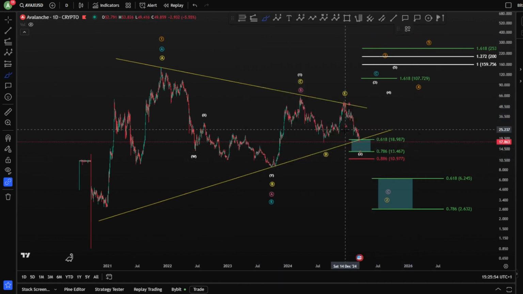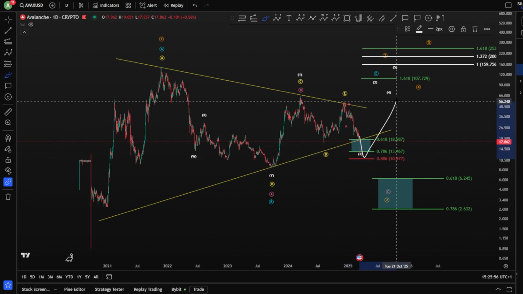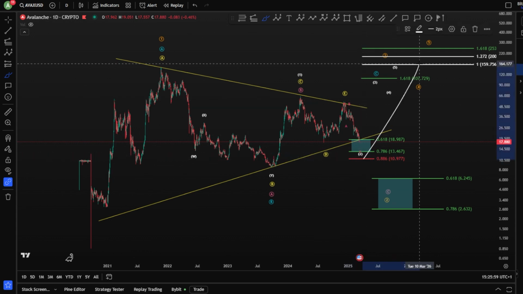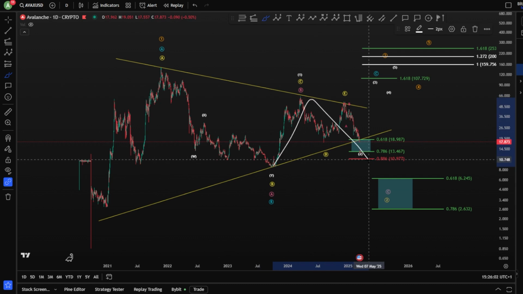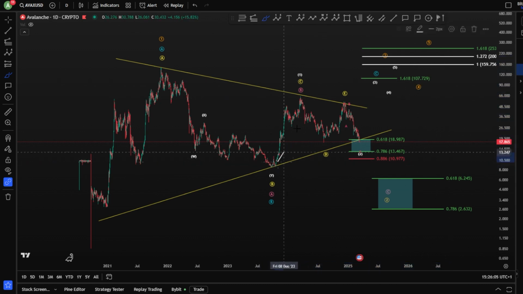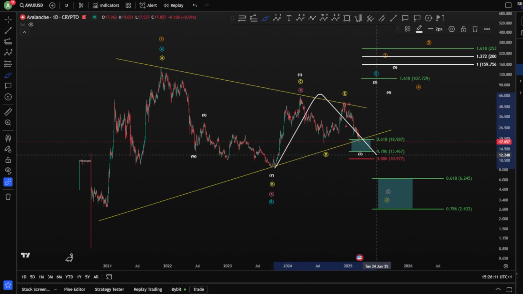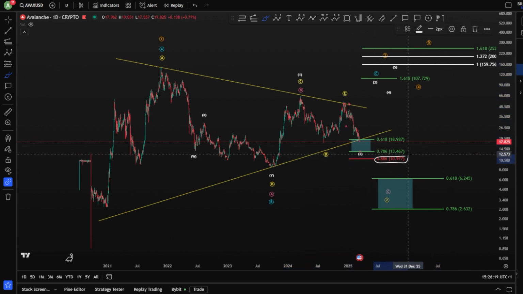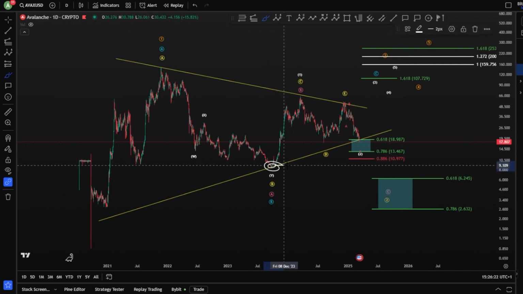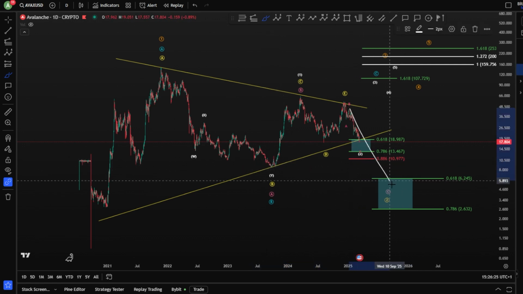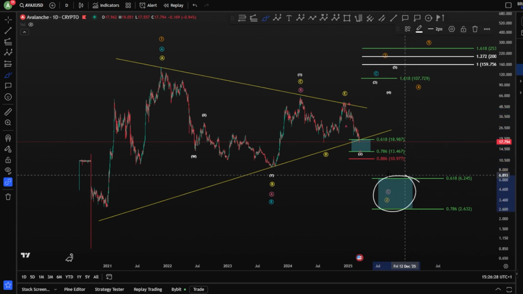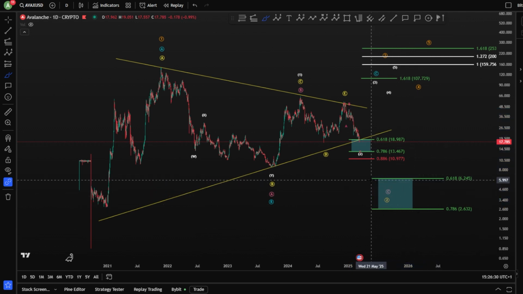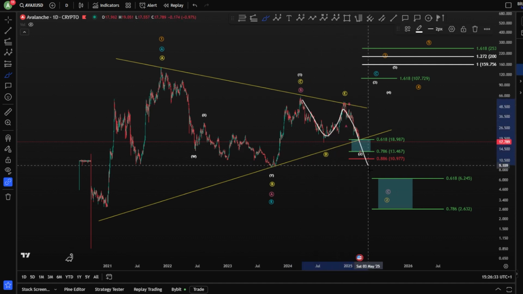At $10.9 is our invalidation for any kind of bullish scenario, because a bullish scenario cannot start from a 0.886 for 1, 2, 3, 4, 5. Now, it can be ABC, definitely a wave C can be, but it cannot be a wave 2 for an impulse. It can be a wave 2 for an ending diagonal. Yeah, that's also possible. But the possibilities start to get lower and lower. And taking the low here, total invalidation, meaning you're moving directly to the next blue box between the 0.618 and 0.786. And this will bring us impulsively towards the downside.